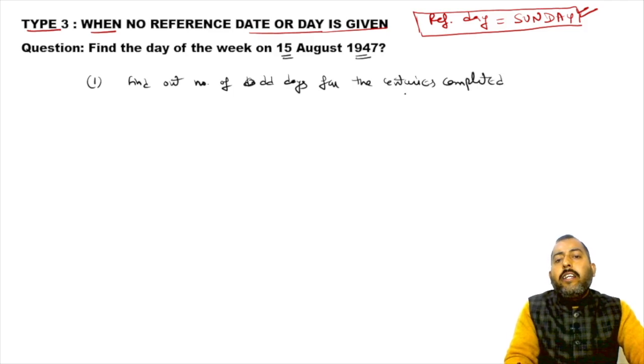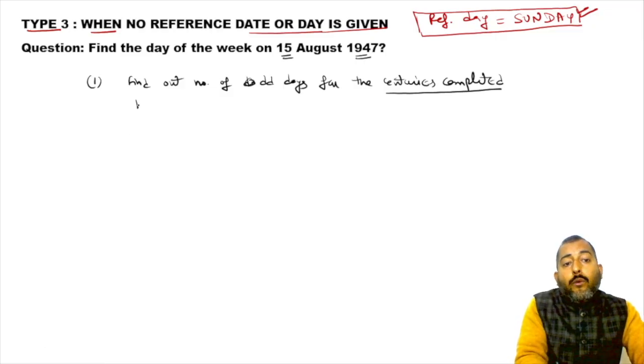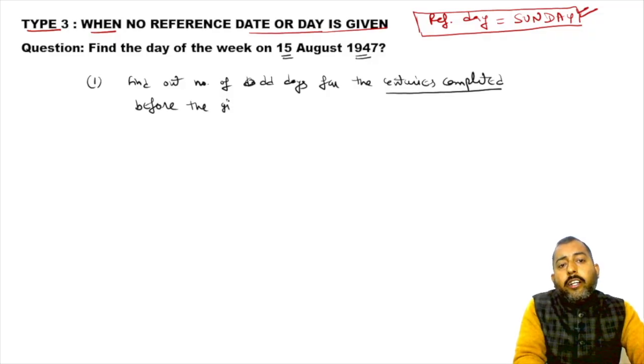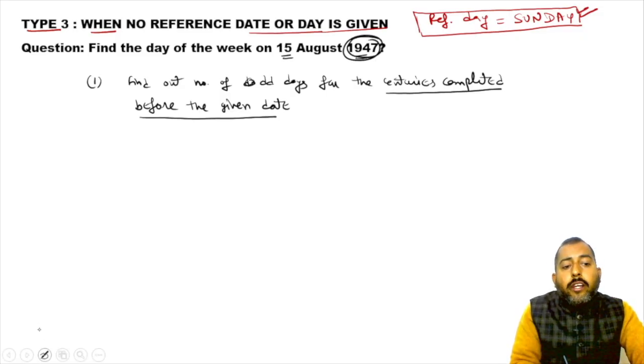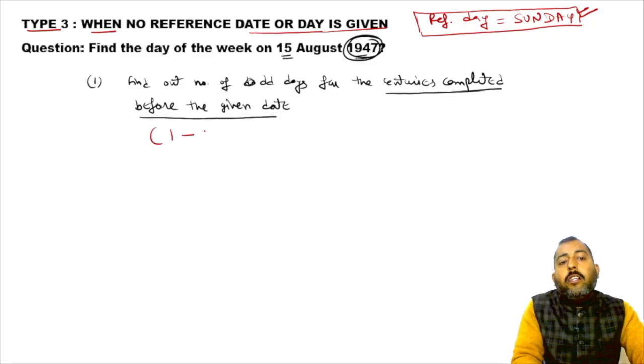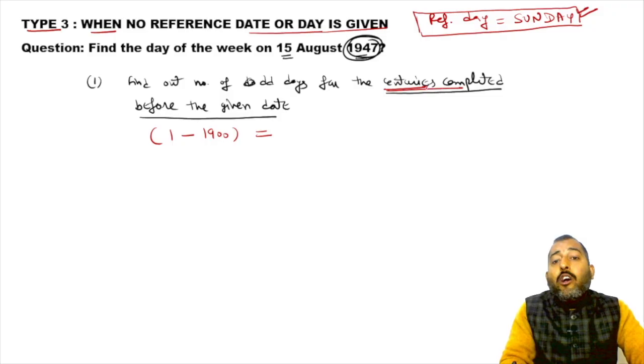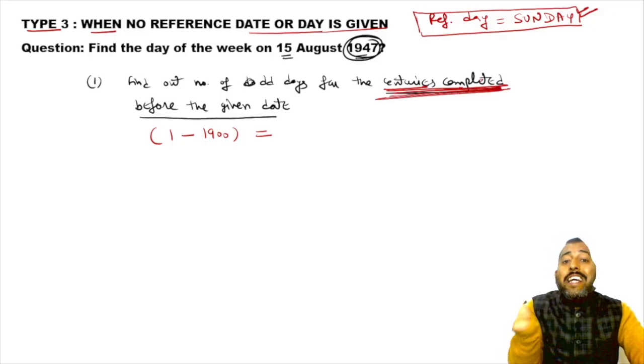Everybody please underline this word, centuries completed, before the given date. Okay, so my given date is 1947, and before 1947 the century which is completed is 1900. We always write down centuries completed, remember it.